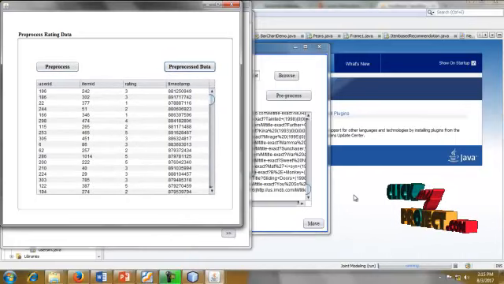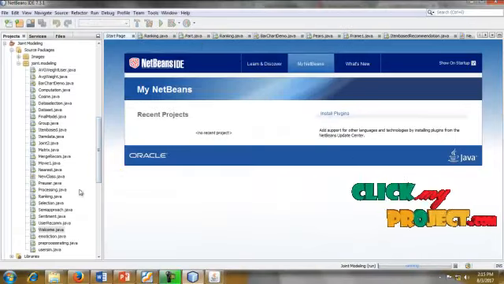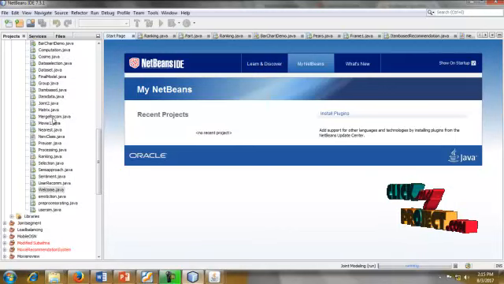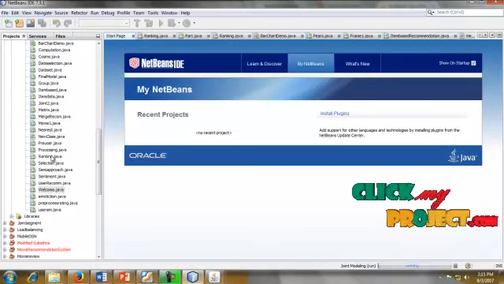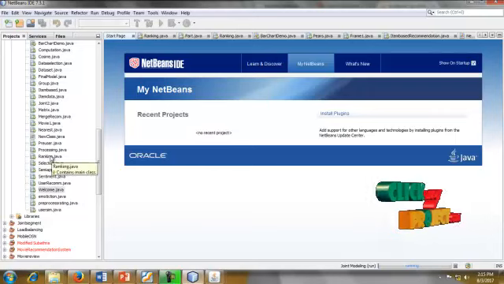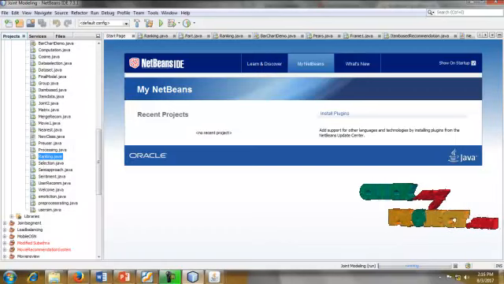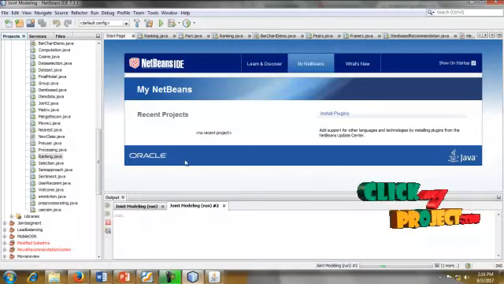Now we will find the original data set. Based on the data set calculations we will find the process. Now we'll choose the ranking. Now we will find the ranking.java.